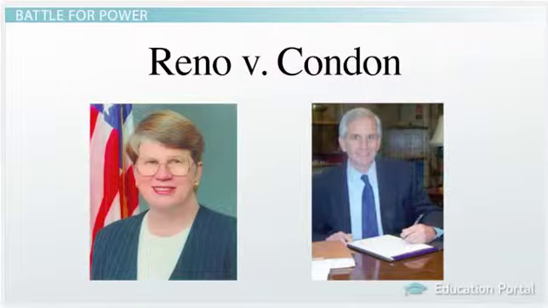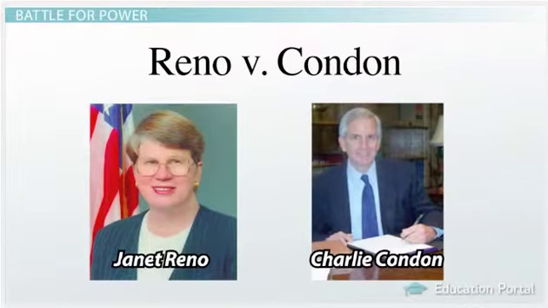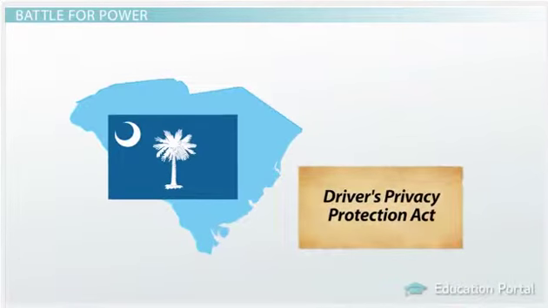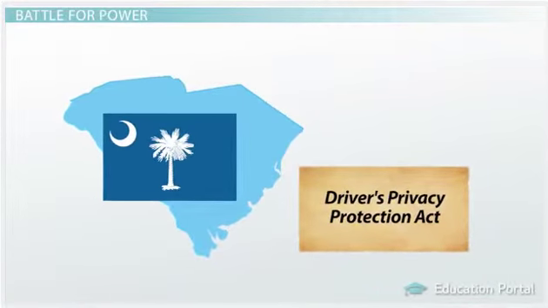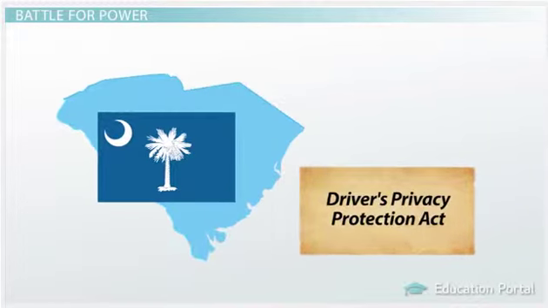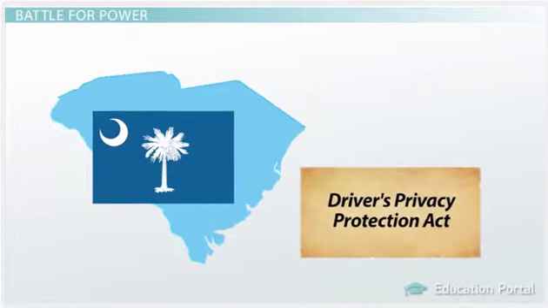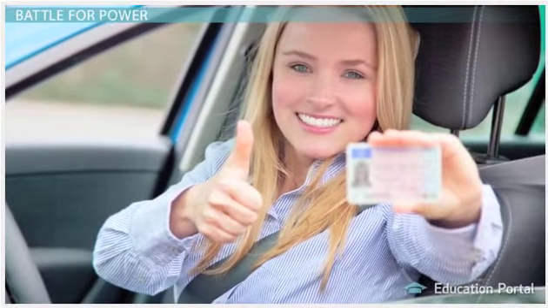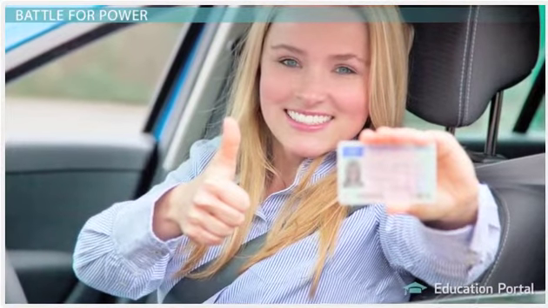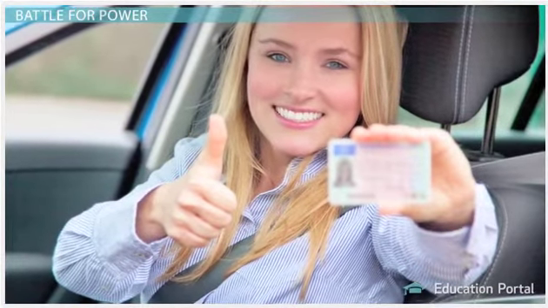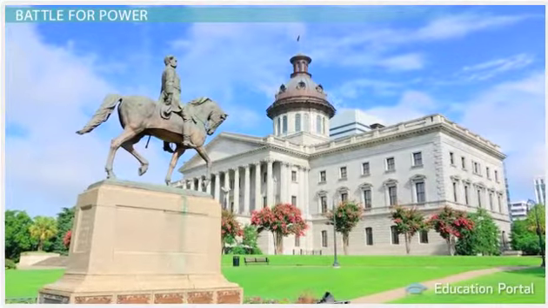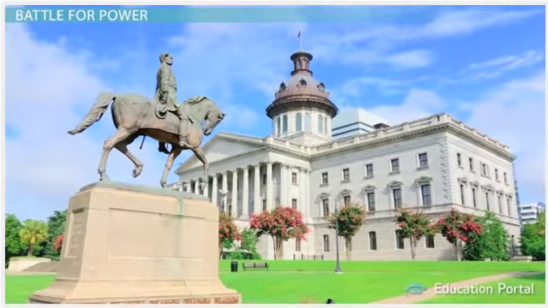One example is the 2000 Supreme Court case of Reno versus Condon, where United States Attorney General Janet Reno sued South Carolina Attorney General Charlie Condon. Reno wanted South Carolina to enforce the Driver's Privacy Protection Act of 1994, which set certain federal regulations on driver information. These regulations prevented states from disclosing a driver's personal information without the driver's consent. South Carolina laws allowed the state to sell this information.